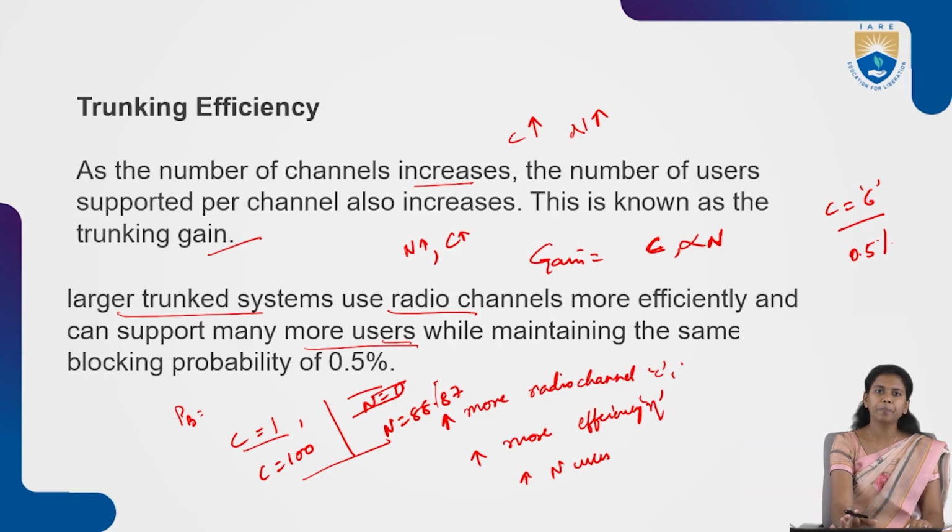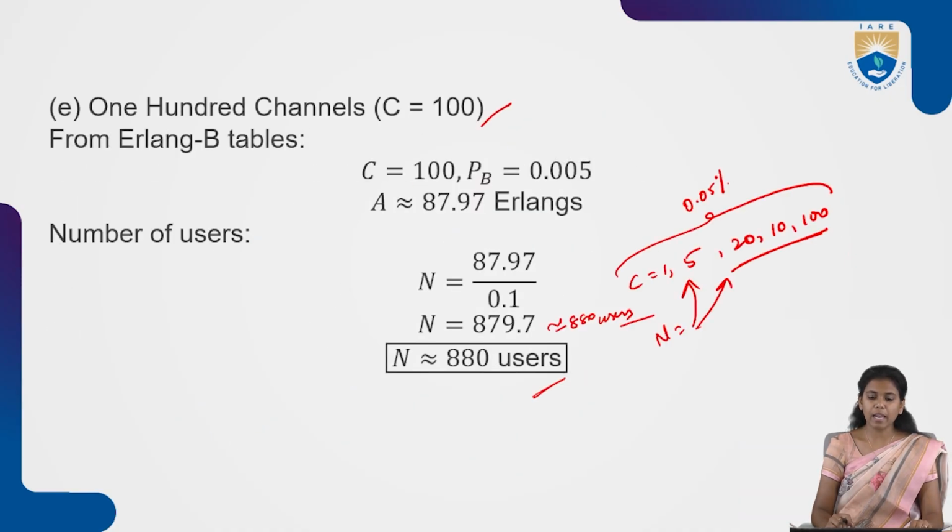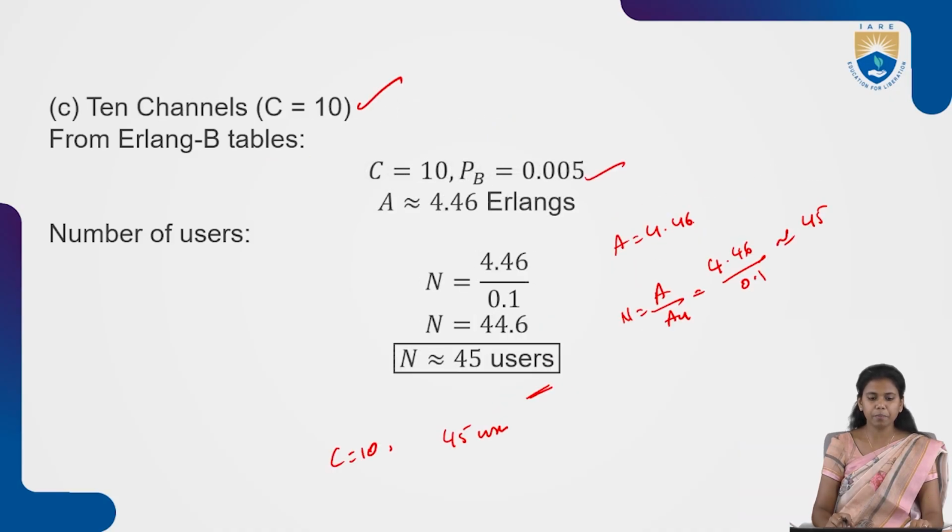But here, the trunking grade efficiency totally depends on the number of channels. As the number of channels increases, the number of users also increases. So this is nothing but the trunking grade. In the model paper, if you come across any such question asking to calculate the number of users, see here.